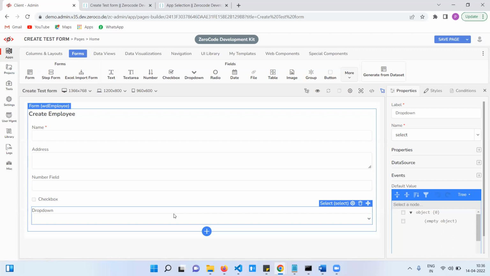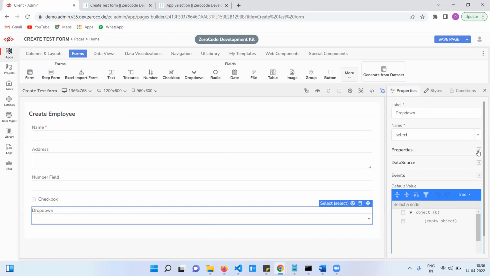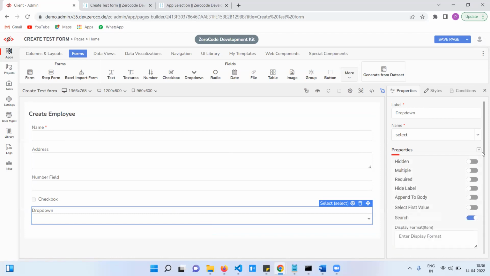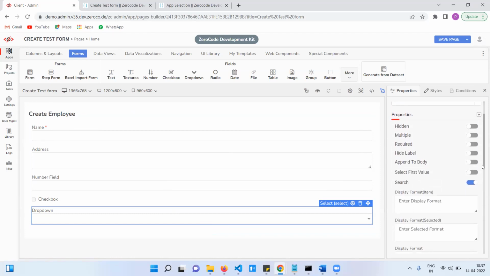Based on requirement, if you want single selection or multiple selections, sometimes we use drop down, sometimes we use checkbox. In drop down also we can select single or multiple. See here we have that option. Multiple means we can select multiple values. Otherwise, by default, it will allow only a single value. This is the drop down.